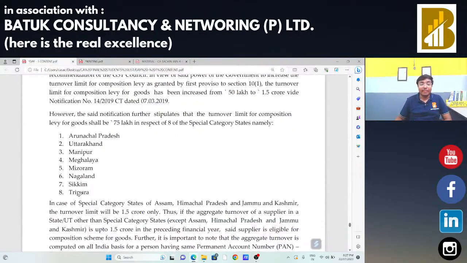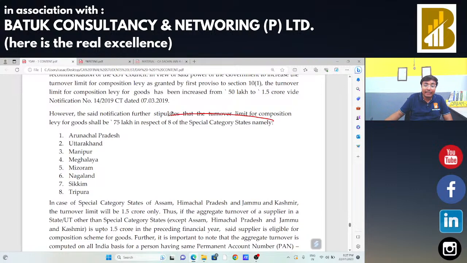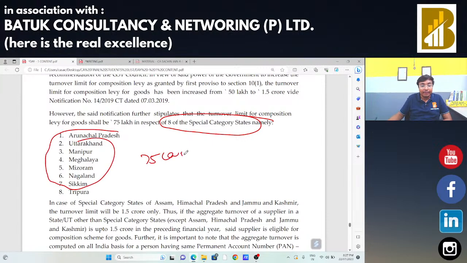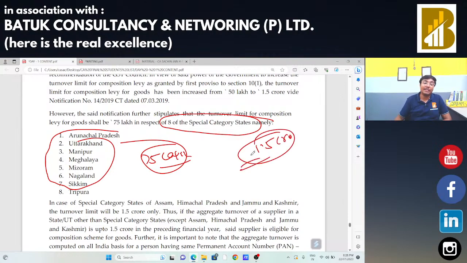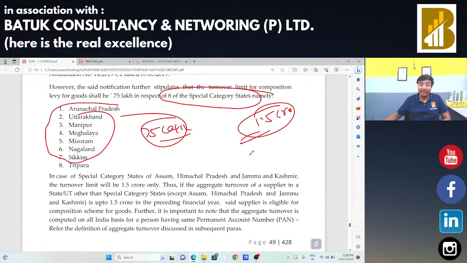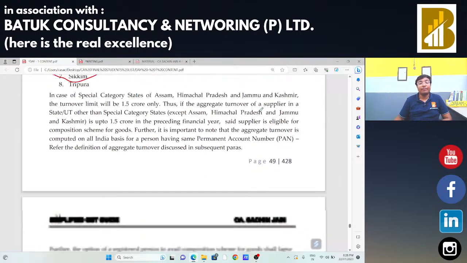But there is a list of special category states. For these eight specific states, the turnover limit is 75 lakh only, and in case of all other states, the turnover limit is 1.5 CR.